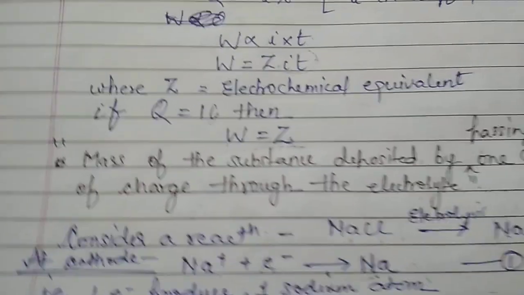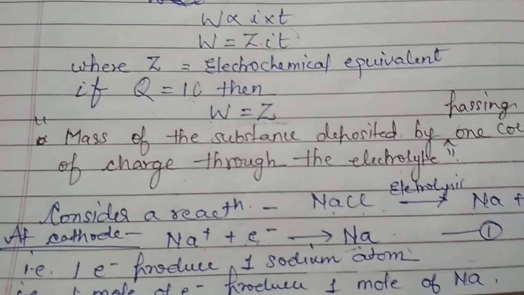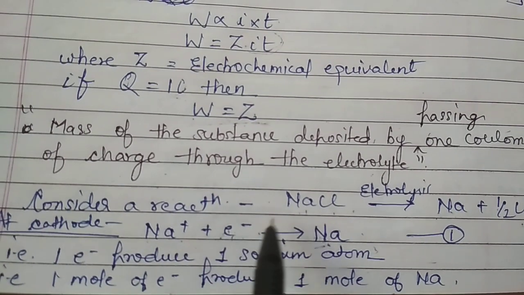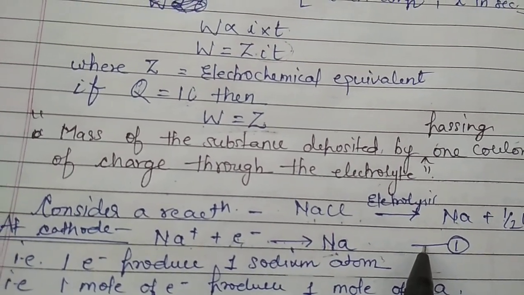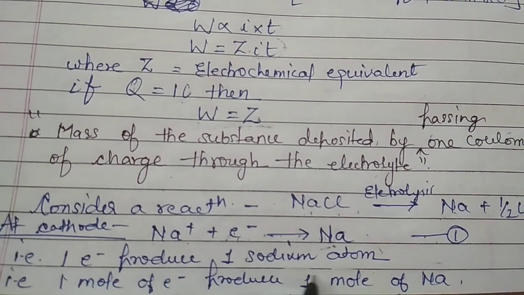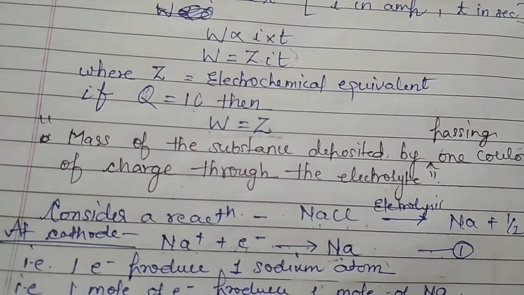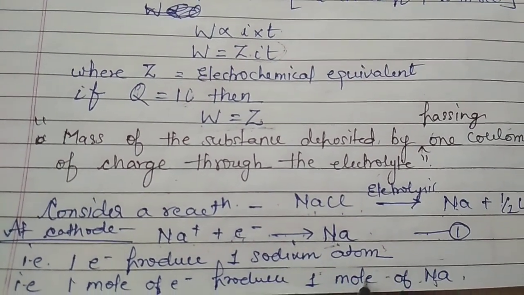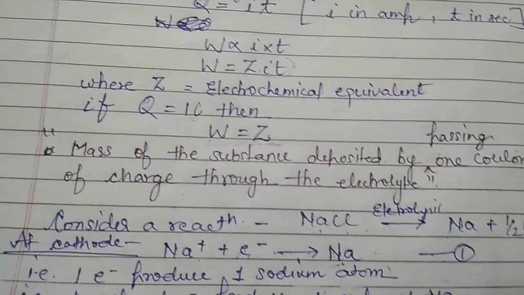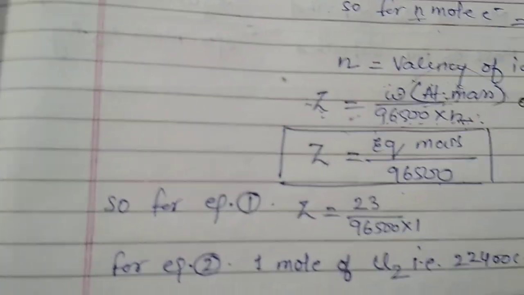Now let us understand it with the help of the example that we have taken for the electrolysis of sodium chloride. Now come to the first equation. For the first equation, we have calculated that 1 mole of electron produces 1 mole of Na, and 1 mole of Na is equal to 23 gram. Its atomic mass would be 23.